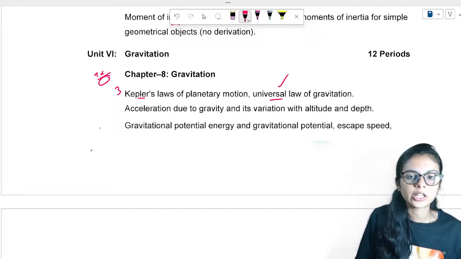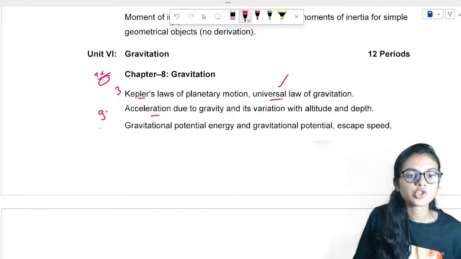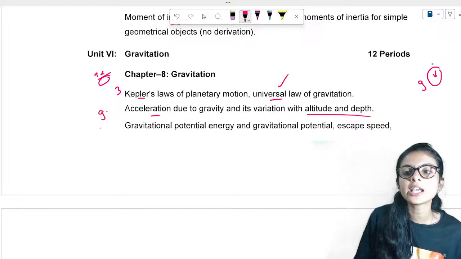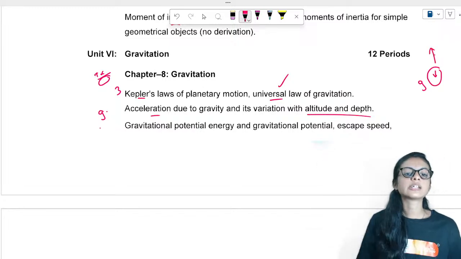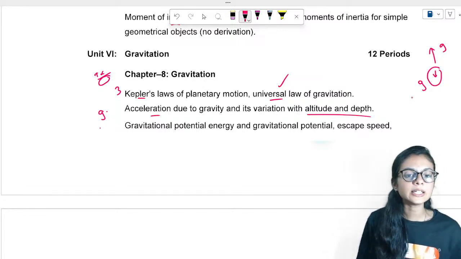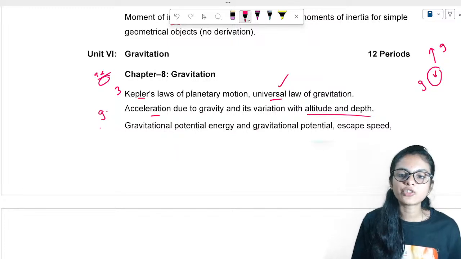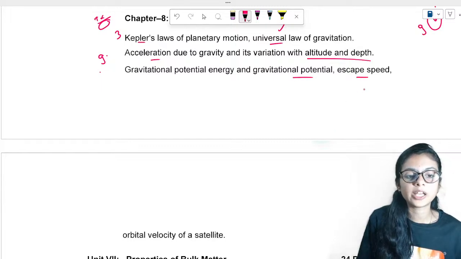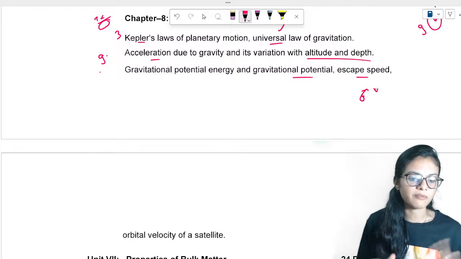Universal law of gravitation, we already know this. Acceleration due to gravity, you already know this on the surface of earth, right? But this acceleration due to gravity we will be studying about. As we go inside the earth, what happens to the acceleration due to gravity as we go above? If you increase the height, what happens with acceleration due to gravity? You'll study it in the 11th standard. Gravitational potential energy, this is a new concept. You will be studying about this. And escape speed. So what should be the velocity of any object to escape from Earth's gravity?